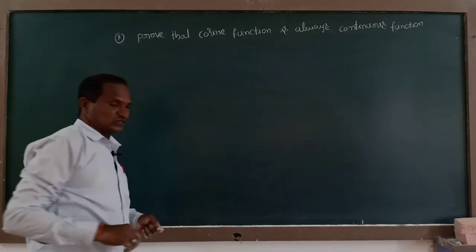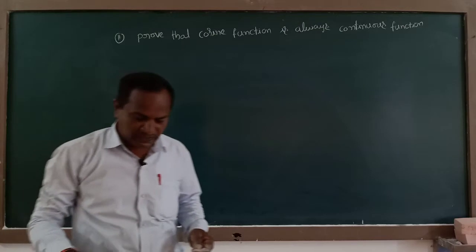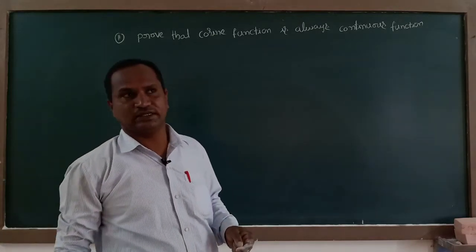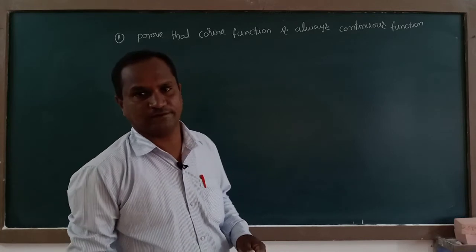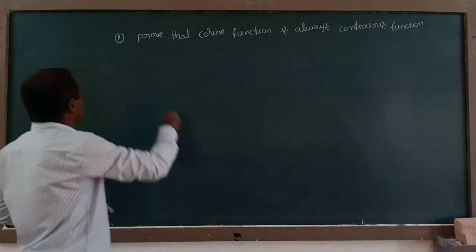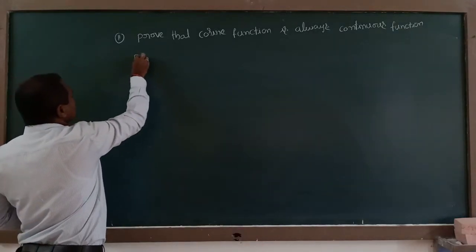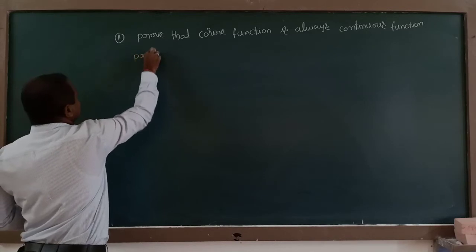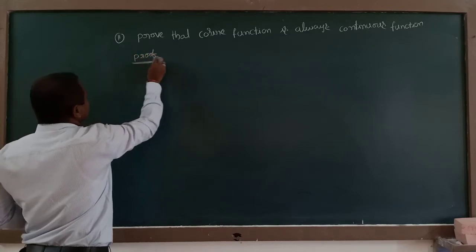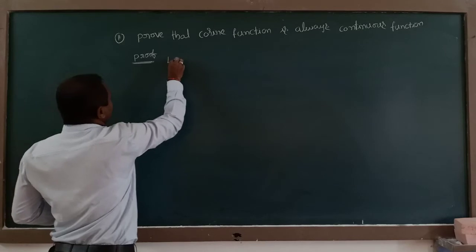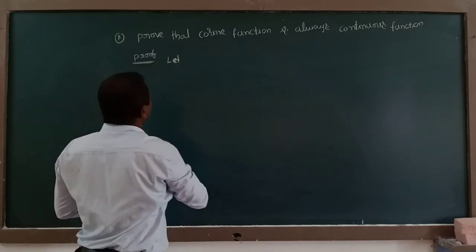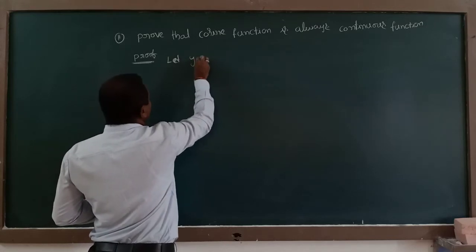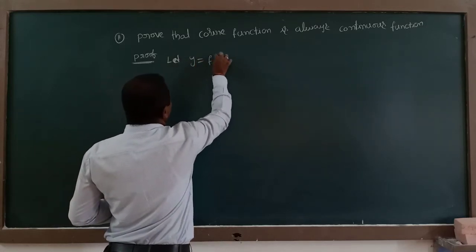Same for this function also, we should get limit value equal to function value, that is, limit x tending to c, f of x equal to f of c. Proof for this question: let y is equal to f of x is equal to cos x.